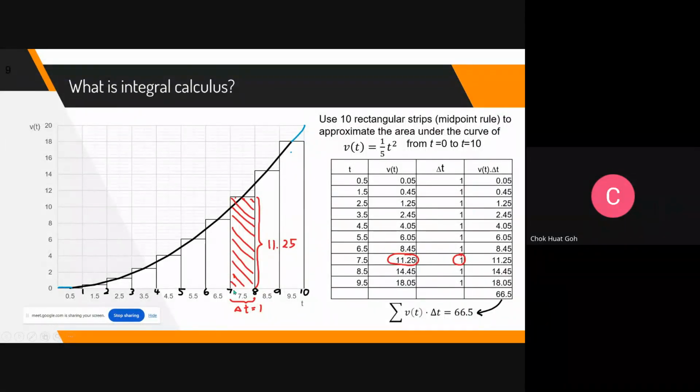For any time interval, if your time interval is from 7 seconds to 8 seconds, actually the speed is not constant. I just use a rectangle, assuming it's constant. But if I tell you exactly from 7.49 to 7.51, what is the speed? Almost fixed here. And then your rectangle will be a very thin rectangle. Then it becomes more accurate. So this is the concept of integral calculus.